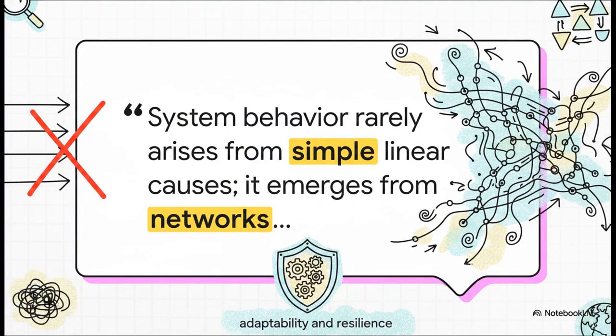This idea perfectly summarizes why adopting a dynamic, systemic lens is honestly non-negotiable in our interconnected world today. If we only look for simple, linear causes, we're going to be entirely blindsided by the emergent behaviors of these complex networks. We literally have to design for adaptability and resilience.